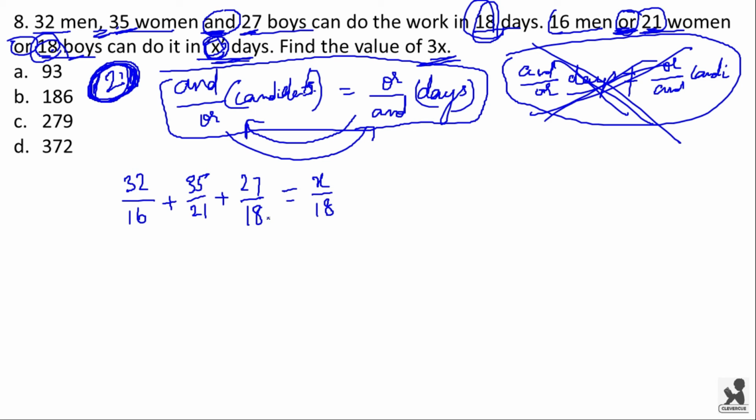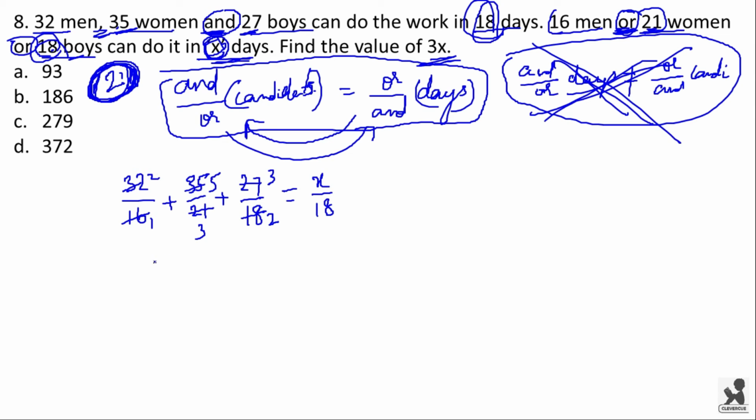X divided by 18. Here if you solve, you will get 16 ones and 16 twos, 7 threes and 7 fives, 9 twos and 9 threes.